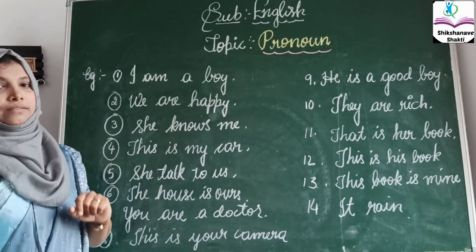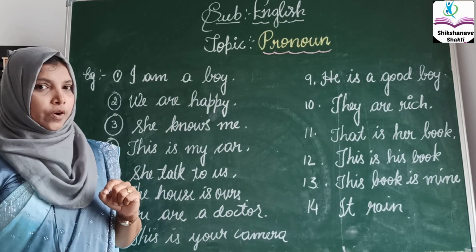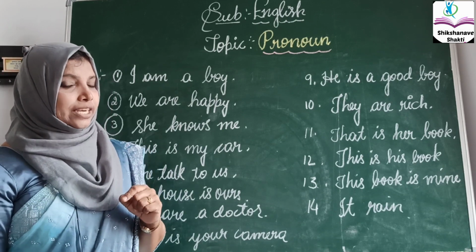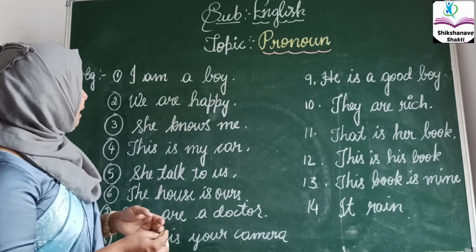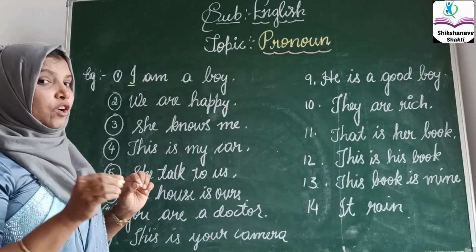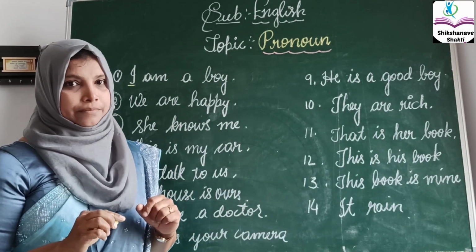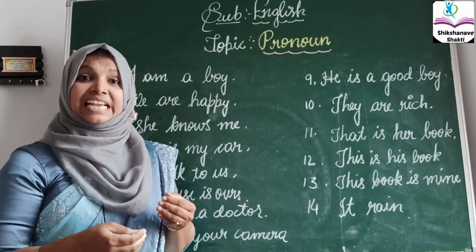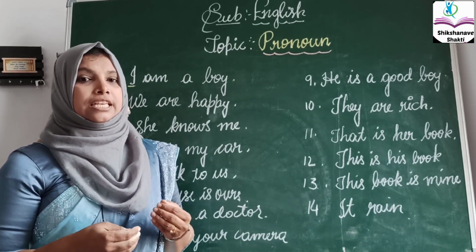I am a boy. The first one is I am a boy. I told you first person who will be, second person who will be. Can you join? Yes. You have to underline I. Why I? Because I is a first person. These all examples I am doing mean you can understand better in the sentences. I is a first person.